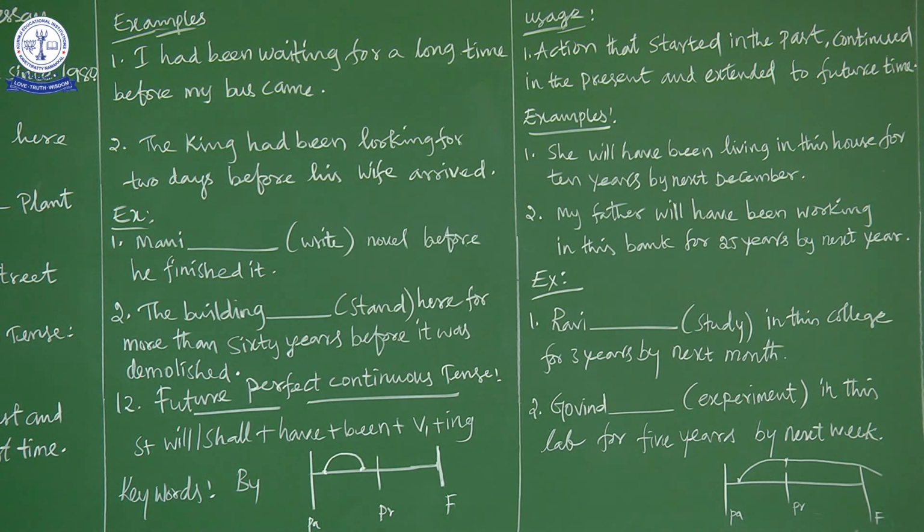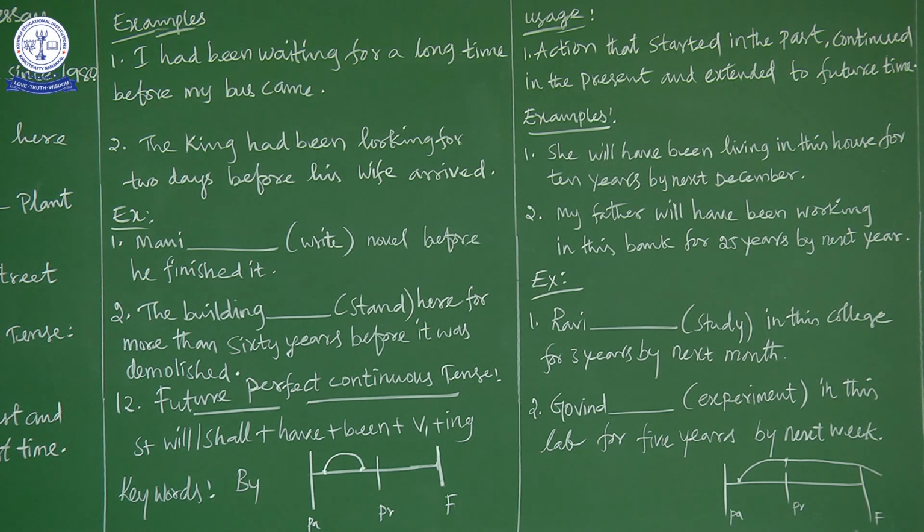The past perfect continuous tense means the action started in the past, continued for some time in the past and finished in the past itself. And the future perfect continuous tense means the action started in the past, continued to the present, and still extends to the future, so the action is not yet completed.